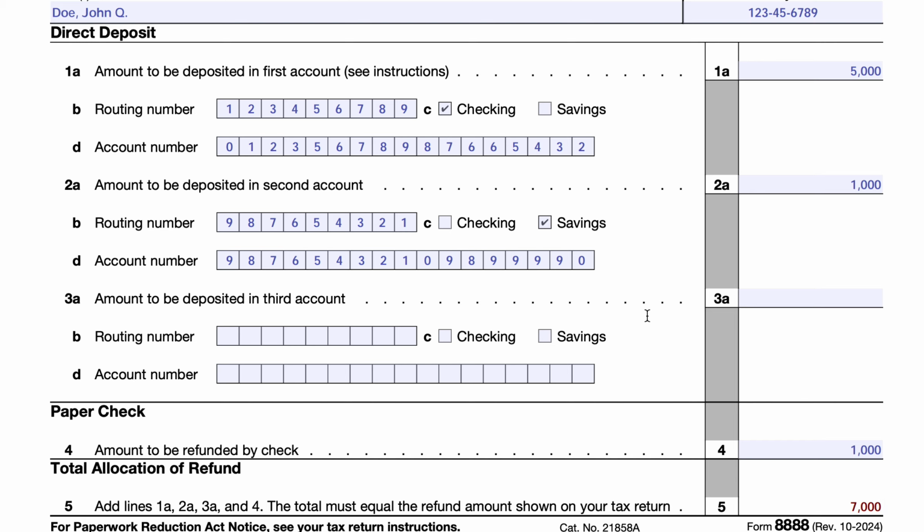So what might happen is that you might get a little bit less money in the second account, or you might get a smaller check, but the IRS will take some steps to manually adjust this to match this information with the amount of your tax refund. And we did break down some of those rules in our article.